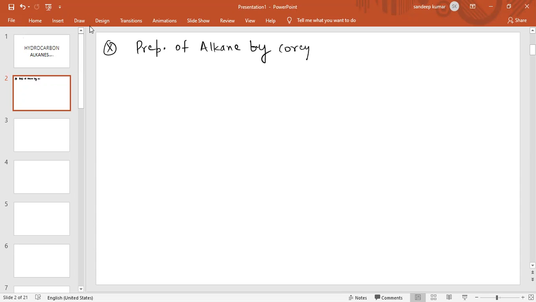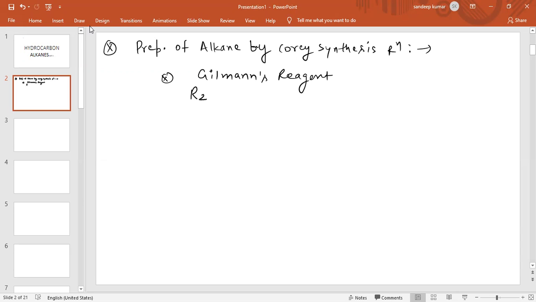In the last lecture also we discussed this reaction, the Corey-House synthesis reaction. Basically, in the Corey-House synthesis reaction we use Gilman's reagent. What is Gilman's reagent? As you know, Gilman's reagent is dialkyl copper lithium. This is an organometallic compound, and it will generate a nucleophile, which is R negative. So R negative here acts as a nucleophile.